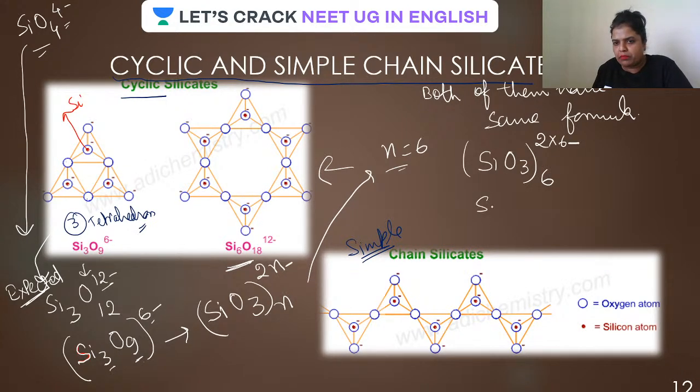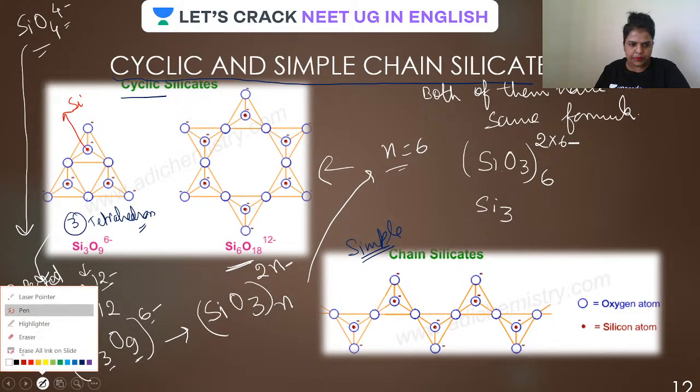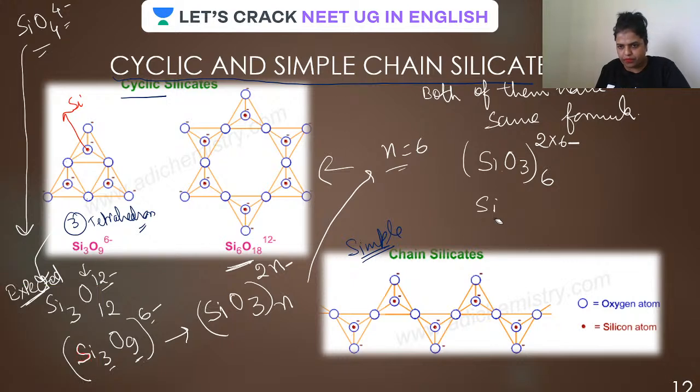So Si6 and 6 threes are 18, O18. And yes, the net charge on this will be 12 minus.